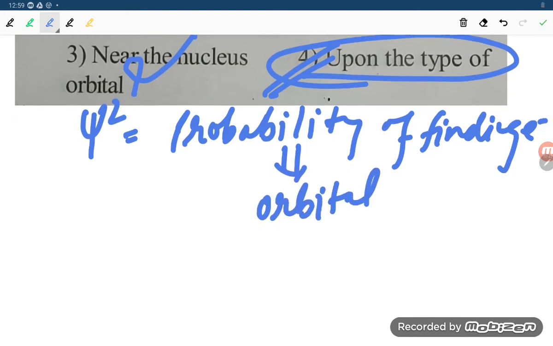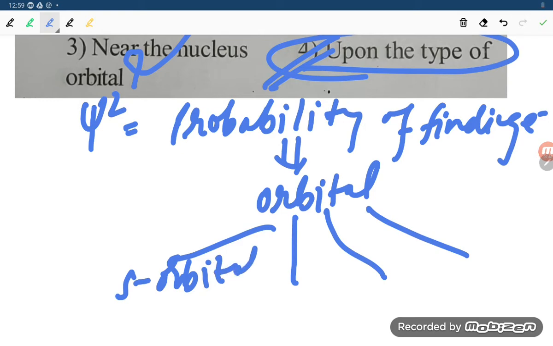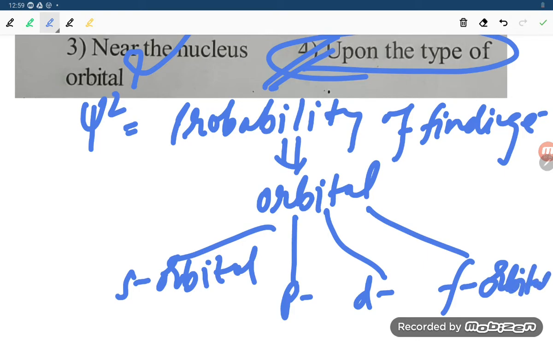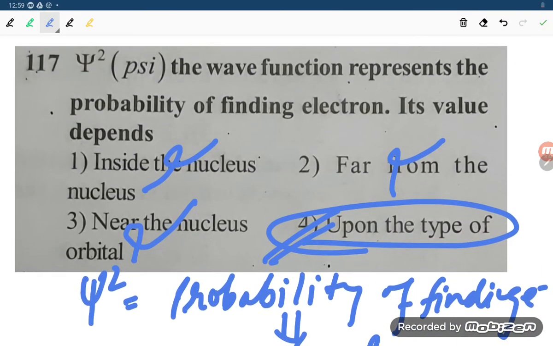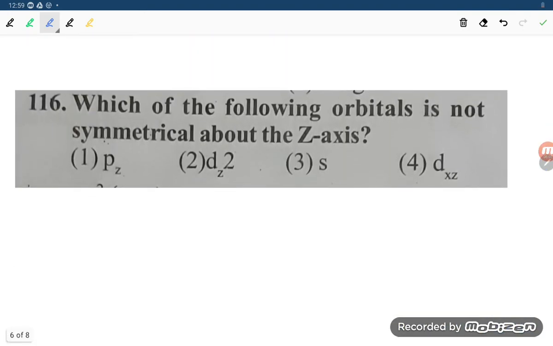And what are the types of orbitals, student? There is s orbital, p orbital, d orbital, and f orbital. So whatever they are saying, the psi square, the wave function, represents the probability of finding the electron. Its value depends upon the types of the orbital, student. Now let us move to the next problem, student.